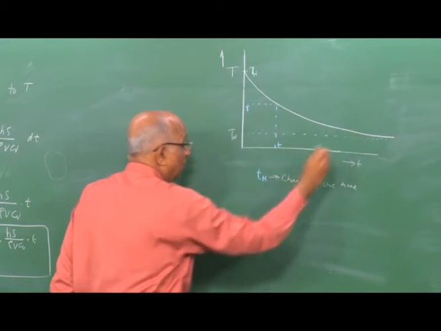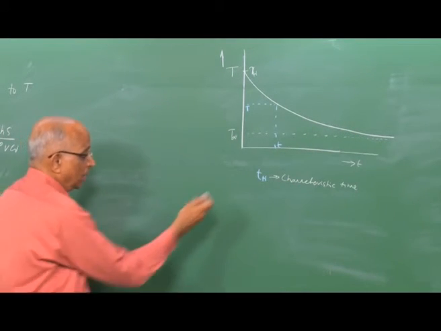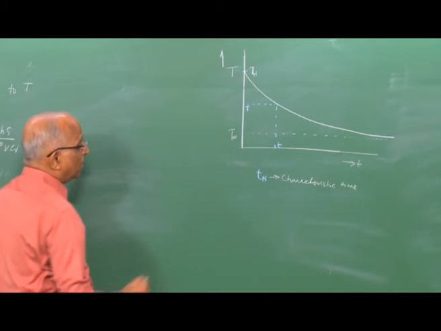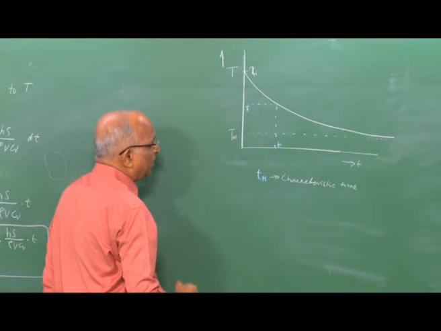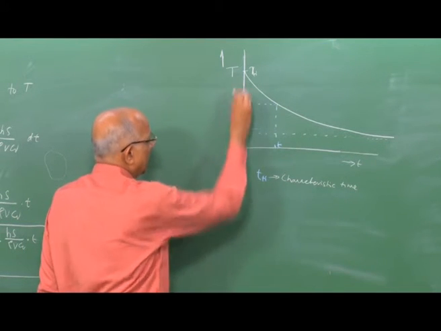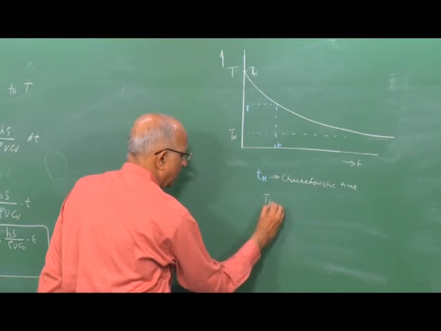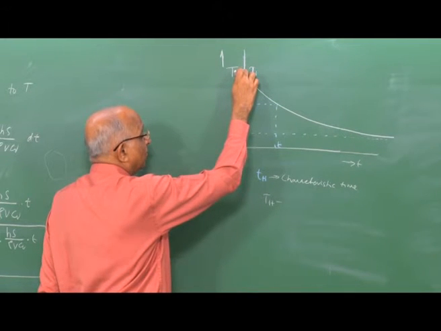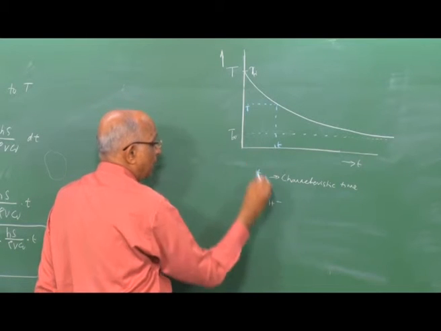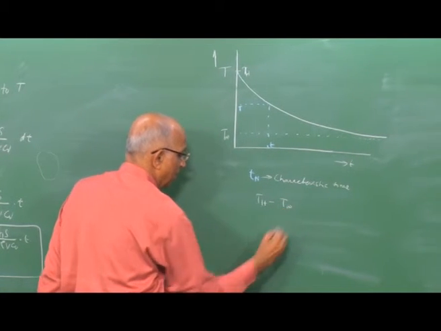Mind you, I am not able to clearly perceive a heat transfer time from this particular curve. But since the major changes are occurring in the initial phase, the initial value of the heat in the body compared to the ambient is Th minus T ambient.